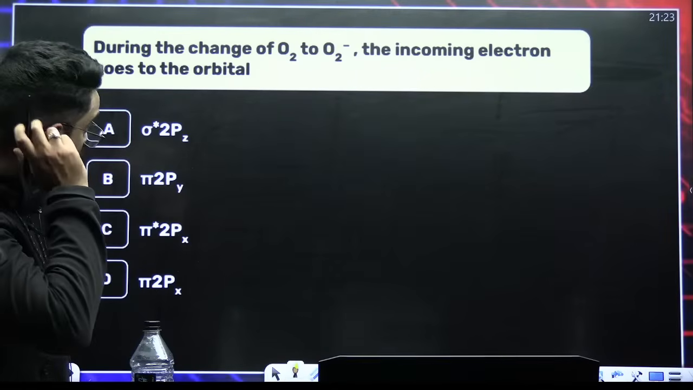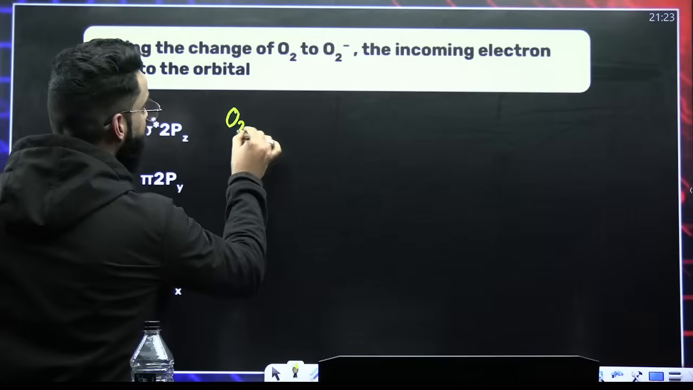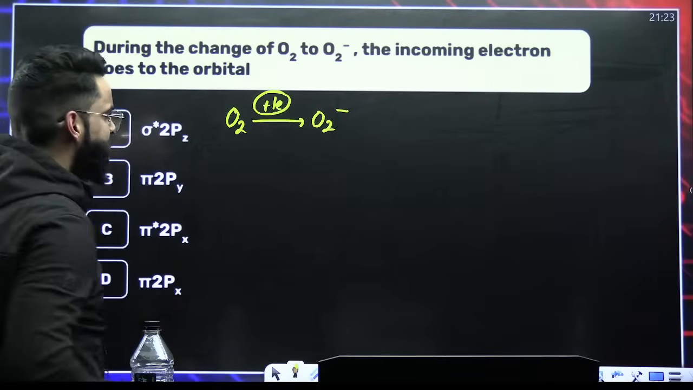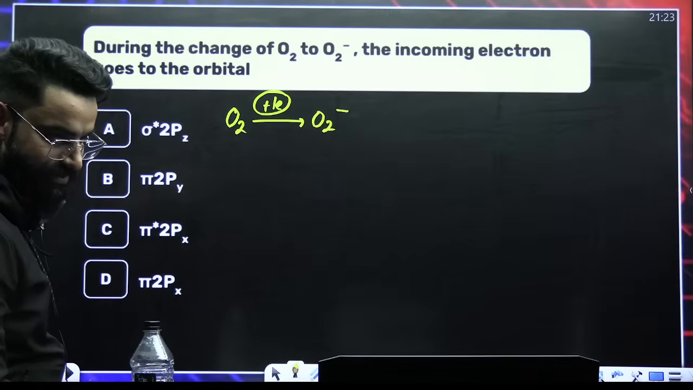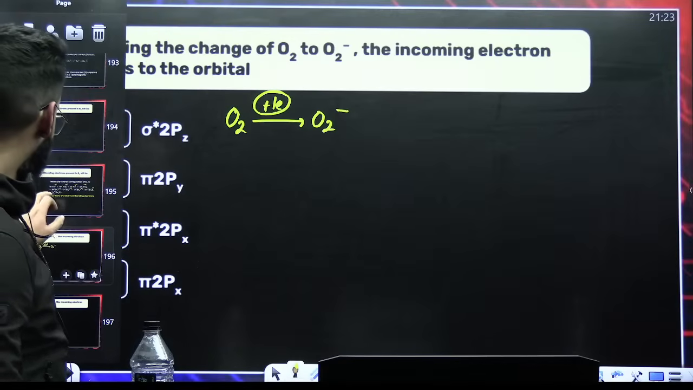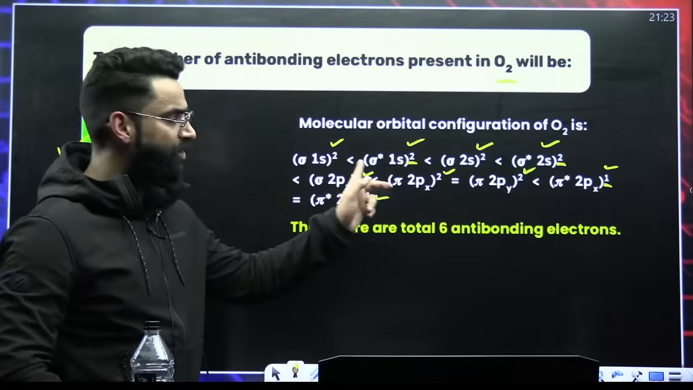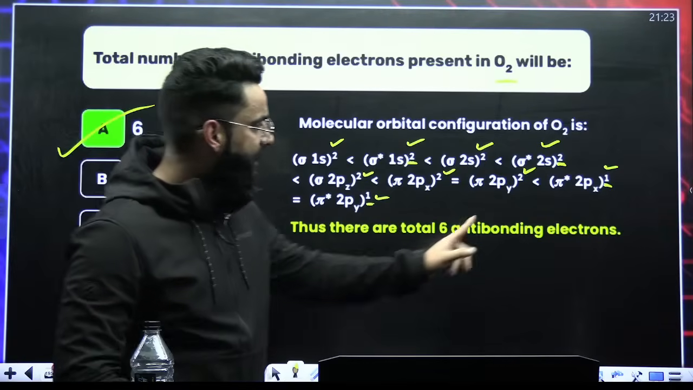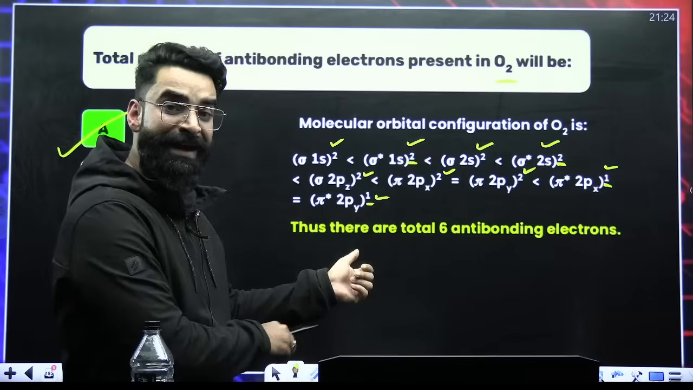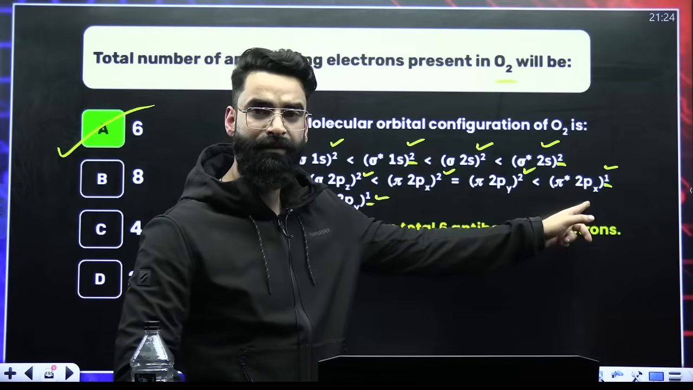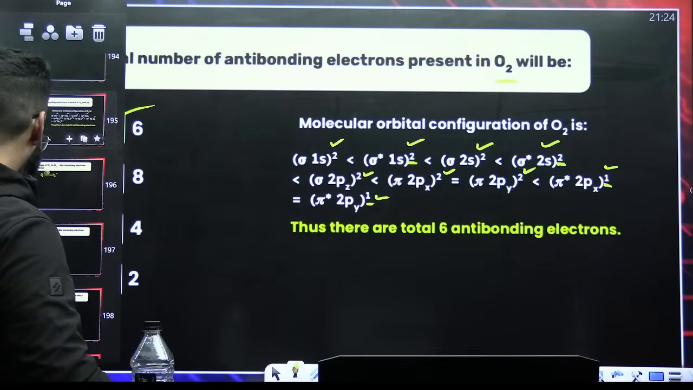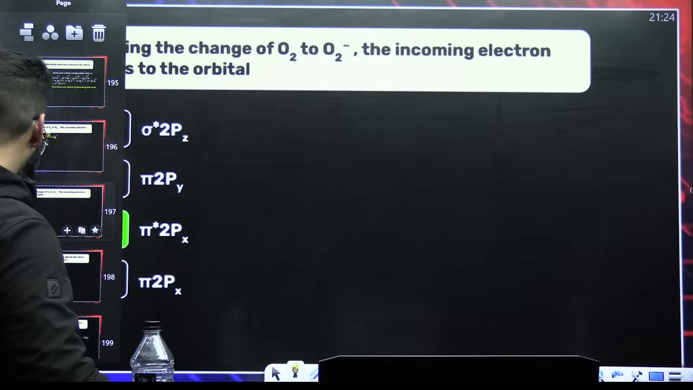Okay, when you convert O2 into O2 negative, definitely it will be gaining 1 electron. This 1 electron goes into which molecular orbital? That's my question. If you see the molecular orbital configuration of O2, here it is pi star 2px1, pi star 2py1. Now when you want to give 1 extra electron, that will go here. Pairing will happen. So it goes into pi star 2px.